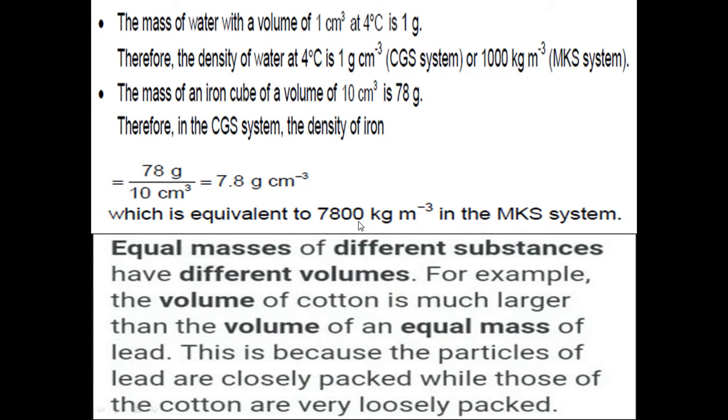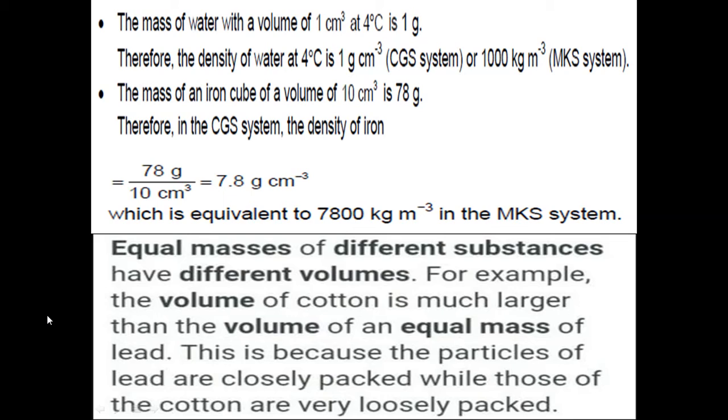Now the very important first property that we will discuss: equal masses of different substances have different volumes. For example, a very familiar example: if you compare the volume of cotton and the volume of lead, both having the same mass, you can notice that the volume of cotton is much larger than the volume of an equal mass of lead.